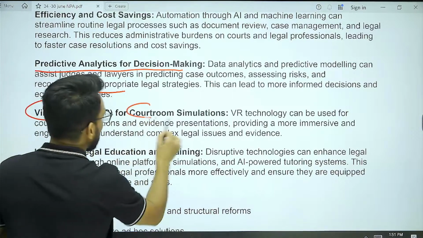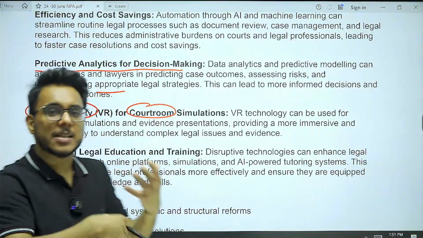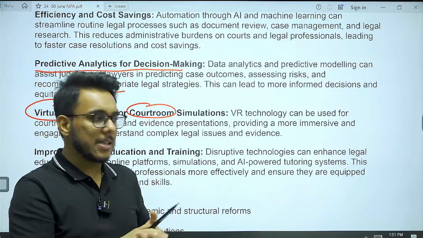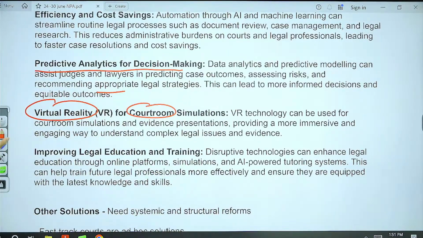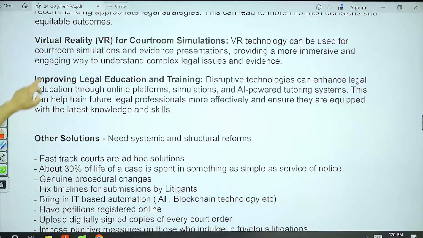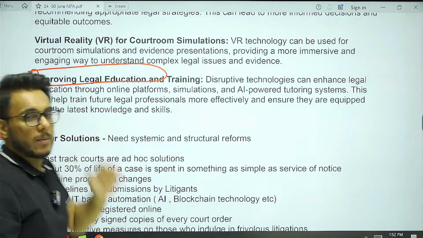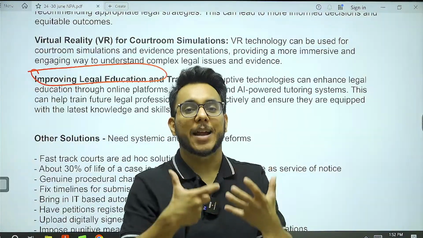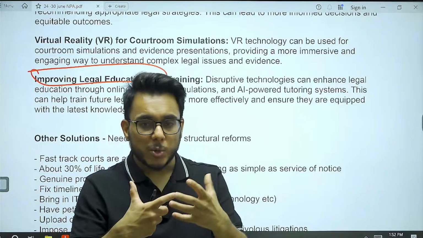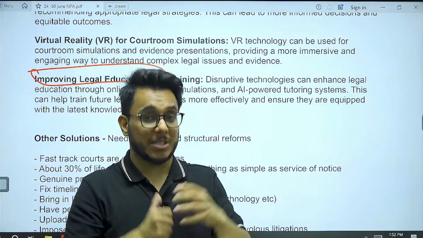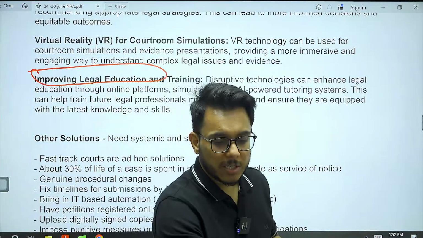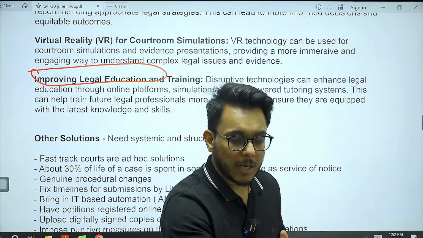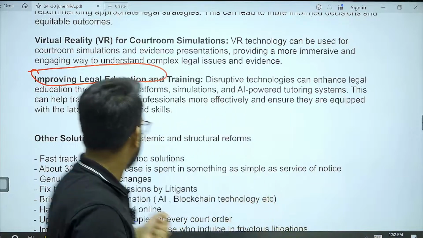Virtual reality should be used in courtrooms for examining evidence. For better examination of evidence, rather than showing a 2D image, virtual reality can be used. Legal education and training can be improved. Training can be given to future legal practitioners and professionals. AI and machine learning are to be integrated in judicial processes, and at the same time legal practitioners need to be given knowledge and awareness with respect to these technologies.